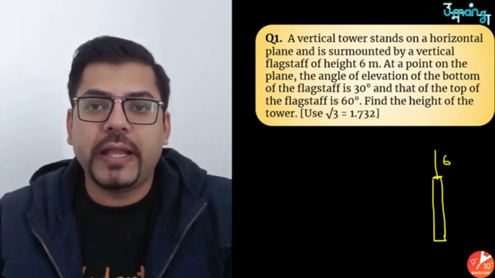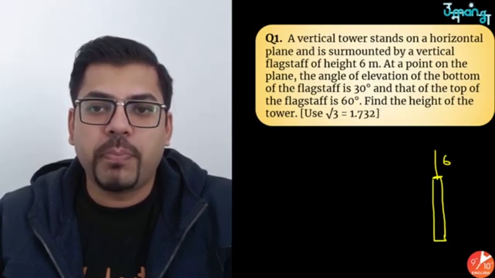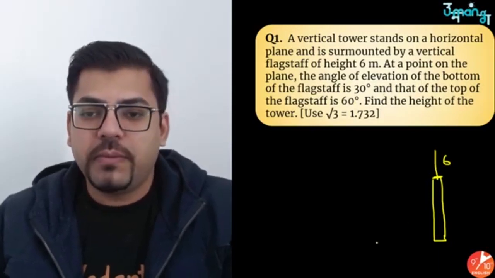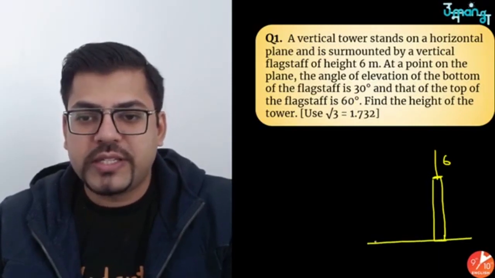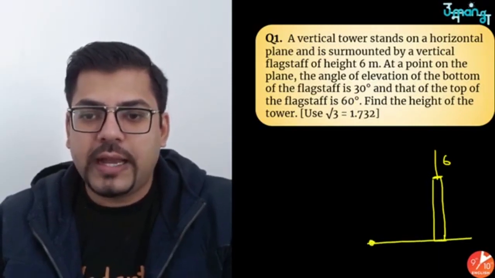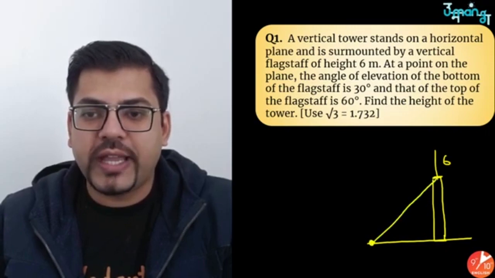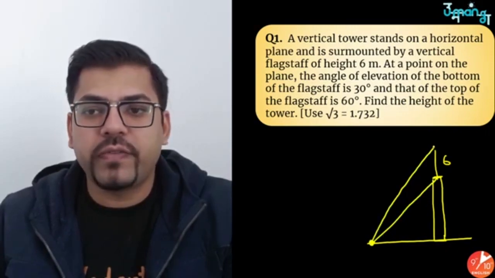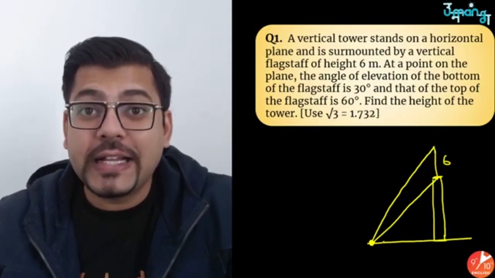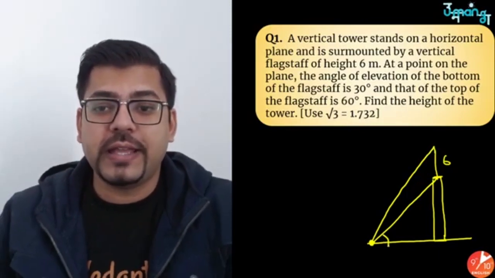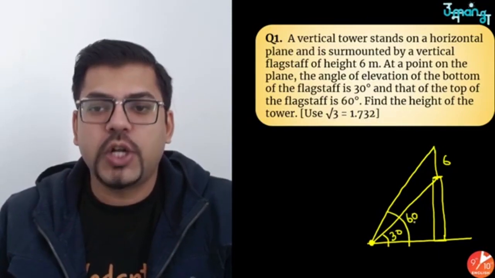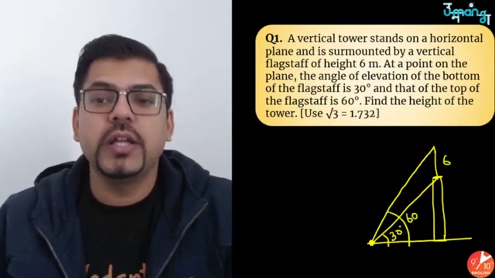At a point on the plane, the angle of elevation of the bottom of the flagstaff is 30 degrees and of the top of the flagstaff is 60 degrees. Means on this ground someone is standing here and he is looking at the bottom of the flagstaff, and then he is looking at the top of the flagstaff. So the angle made by that person is 30 degrees for the bottom and 60 degrees for the top. This is the angle of elevation.